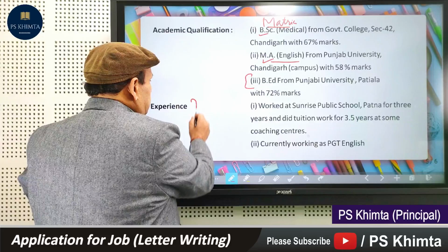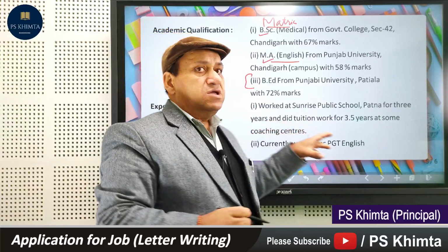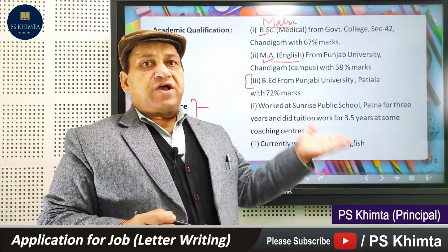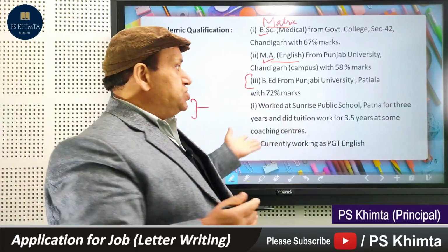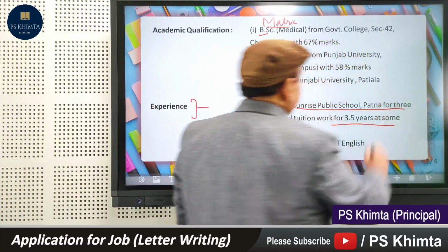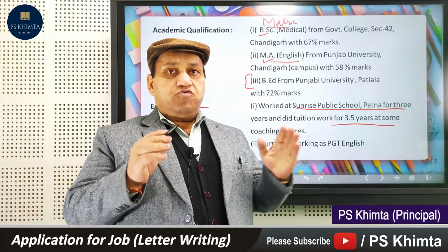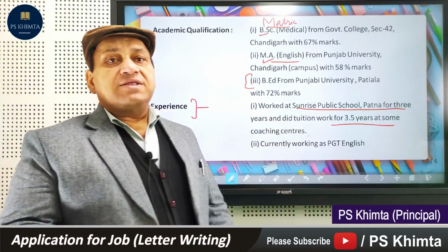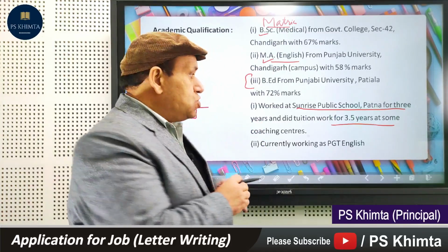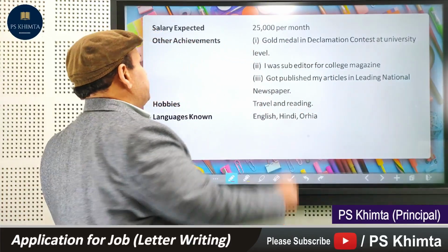Now see experience. If you are writing an application for the job of manager, your experience should be in some industries, factories, managing people, all that. But you are a teacher. Naturally, you worked in Sunrise Public School, Patna for 3 years. Then you have some tuition experience, that is 3.5 years. And this way, currently you are working as PGT also. So you are working. Why is this experience required in the application for a job? Because when you are in a job, you are always preferred, and you have better chances of getting a job. Then go for salary expected.